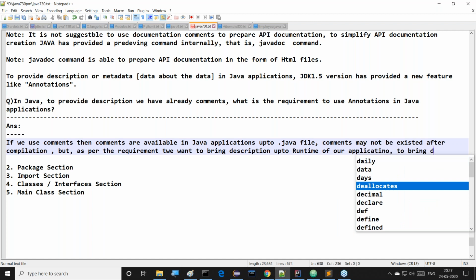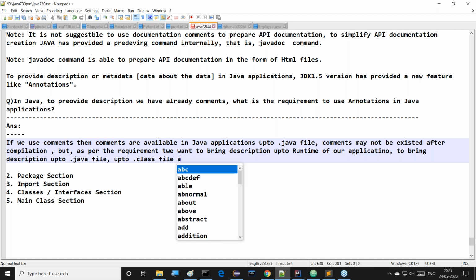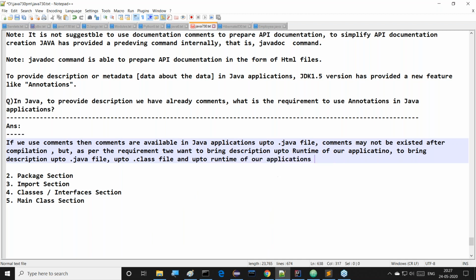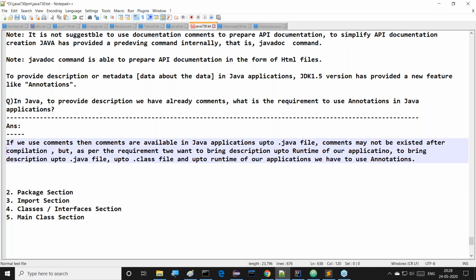To bring description up to the .java file, up to the .class file and up to runtime of our applications, we have to use annotations. This is exactly the purpose of annotations. If you use comments, then the comments are available up to Java files only. They are not available up to the .class file and up to runtime of our applications. Comment scope is up to the .java file only.